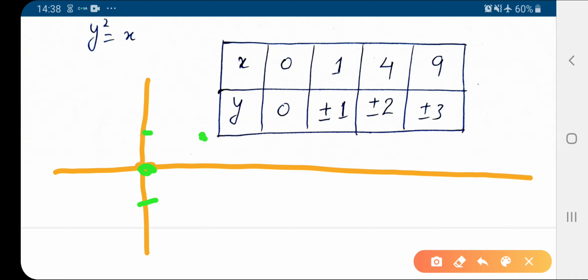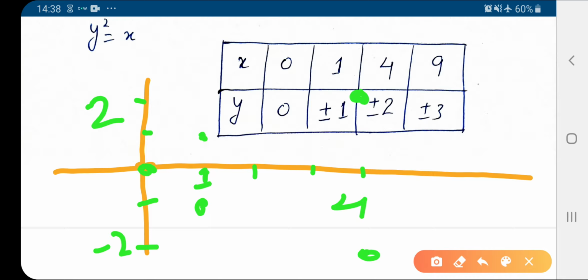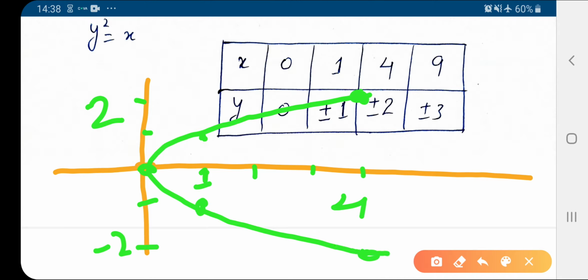Similarly, when y is equal to plus 2 or minus 2, x equals 4. So 2, 3, here is 4, so this will give us this point. Similarly here, so after joining these points we get a shape like this. So this is the parabolic path.